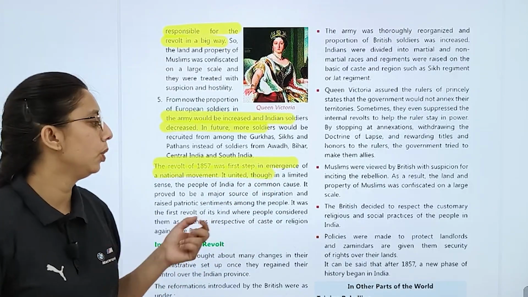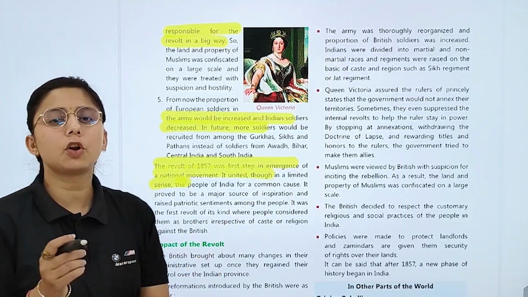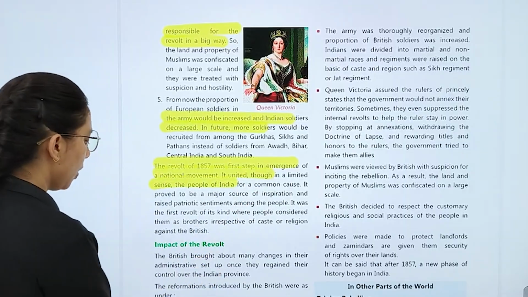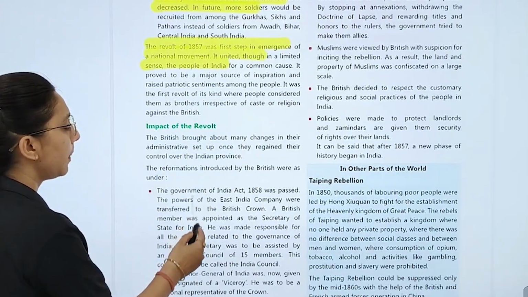It united, in a limited sense, the people of India for a common cause. So what was the impact? Revolt का impact क्या पड़ा?